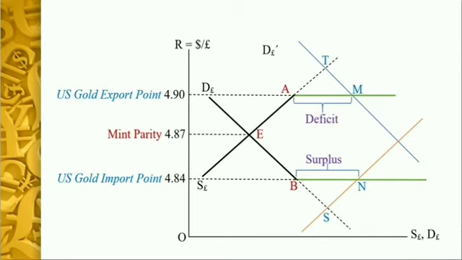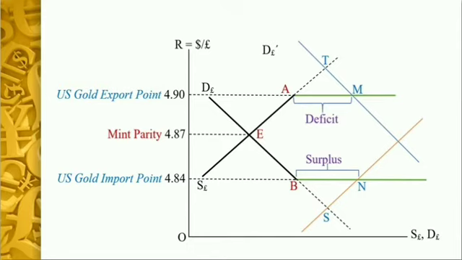Now we can show graphically how under gold standard international gold flows will be there and how the balance of payment surplus or deficit may be created. The US supply curve of pound is given as SEAM, which becomes infinitely elastic at the US gold export point, which is nothing but $4.90 per pound.